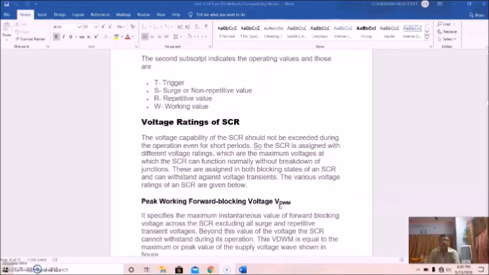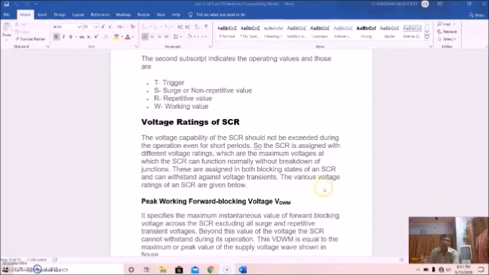The voltage rating of the SCR is the voltage capability that should not be exceeded during operation, even for short periods, which I told you at the very beginning. An SCR is assigned different voltage ratings, which are the maximum voltages at which the SCR can function normally without breakdown of junctions. These are assigned in both blocking states of an SCR and can withstand voltage transients.